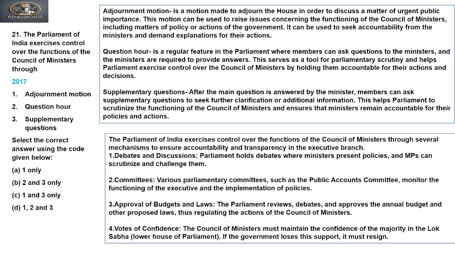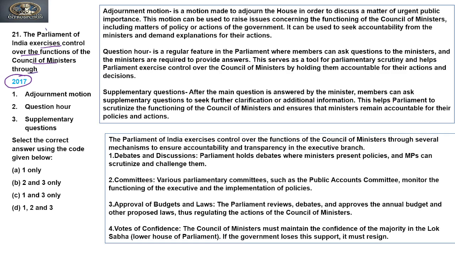Let's start discussing the next questions. So the next question was asked in 2017. Now let's see the question. The question says: the Parliament of India exercises control over the functions of the Council of Ministers through...